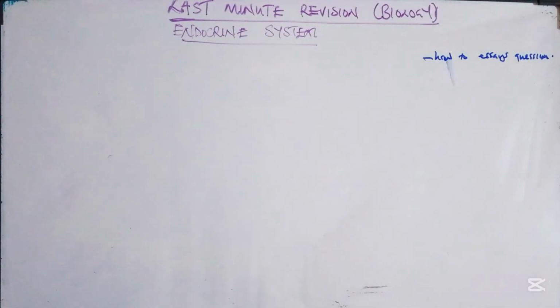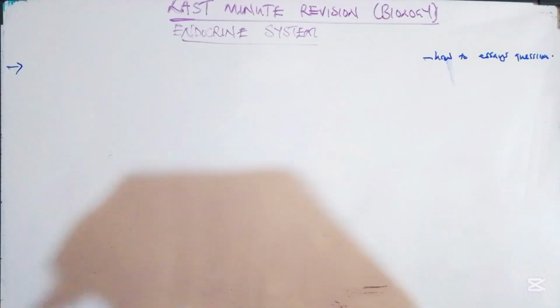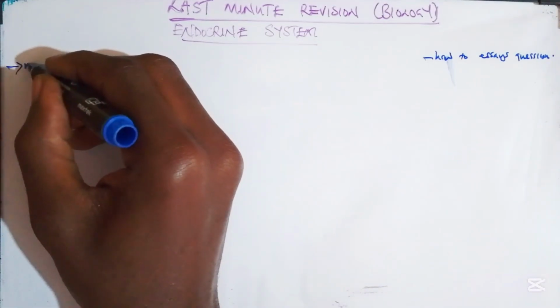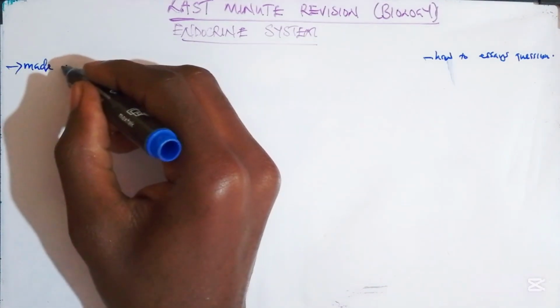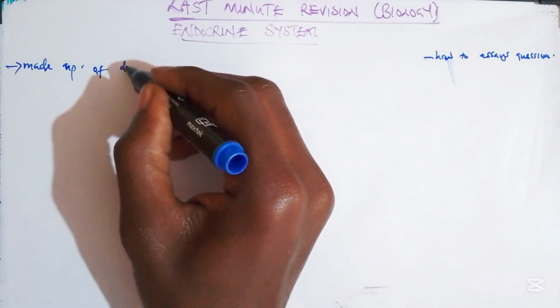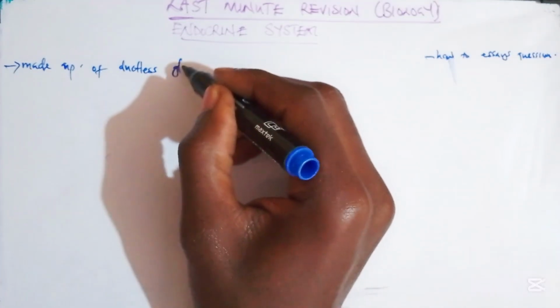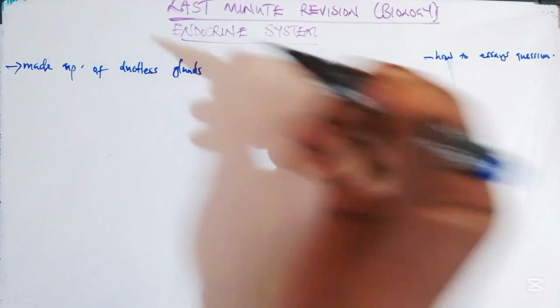So what is the endocrine system? Whenever we are talking about the endocrine system, just know that this is a system which is made up of ductless glands.